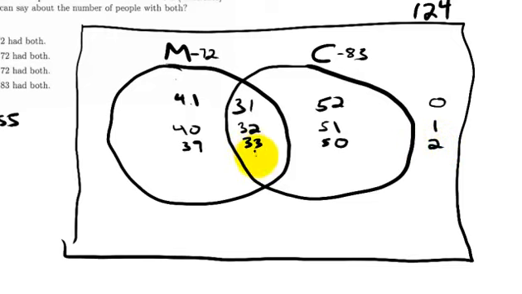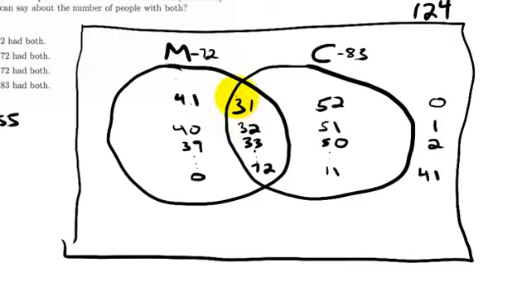So how many can I go up by? There has to be a max, and the max is 72. Since this entire circle has to add up to 72, if you put 72 in here, that would mean that's a 0, and then this would be 11. How many people would be on the outside? I'll add up 72 and 11, which is 83, and that would leave me 41 people that had neither.